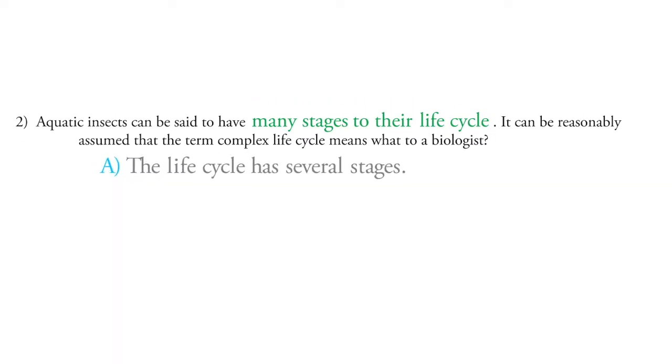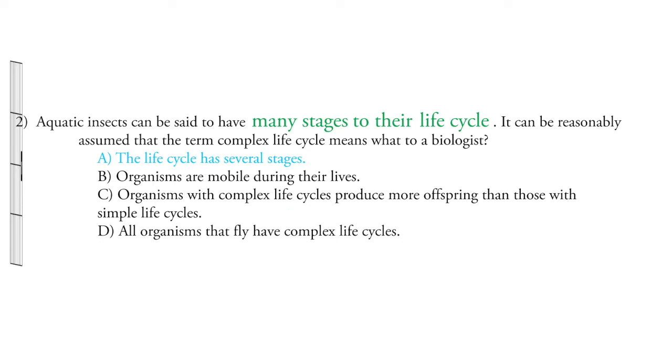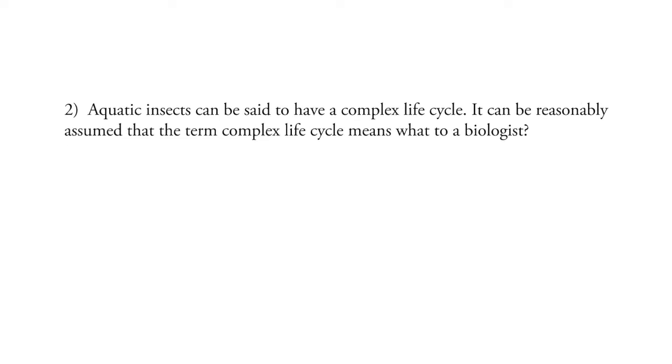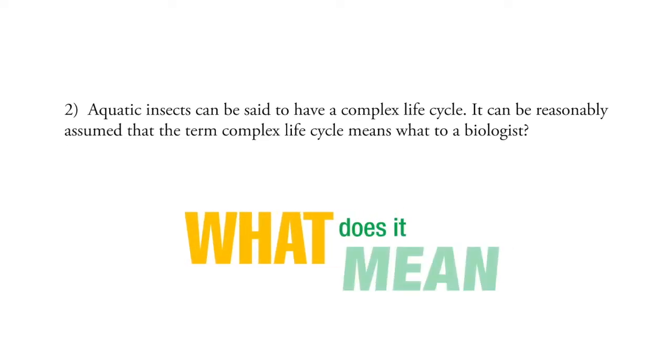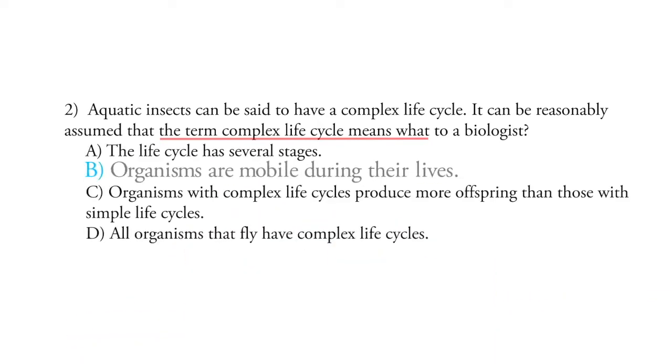Well, choice A is the life cycle has several stages. This seems good because it's pretty close to the answer that you gave in your own words. The issue is that when you look through the other choices just to be sure, there are some traps that may make you second-guess yourself. But what you have to remember is that you are answering the question, what does it mean to have a complex life cycle? So choice B, organisms are mobile during their lives, well, this is a trap.